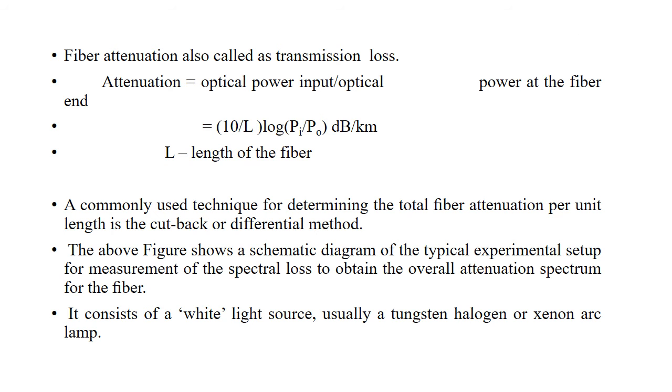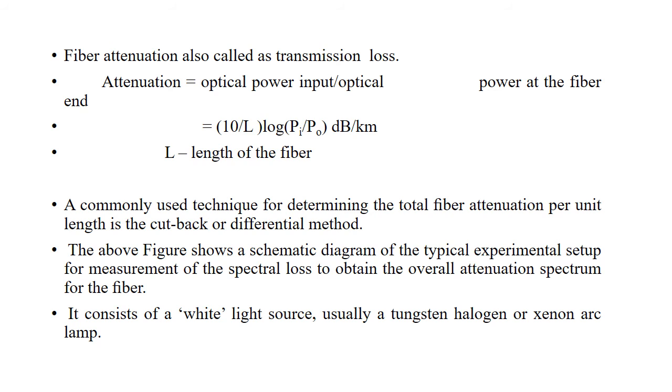The fiber attenuation is also called transmission loss, and the attenuation is equal to the optical power input divided by the optical power at the fiber end. That is, alpha = (10/L) log(Pi/Po) dB per kilometer, where L is the length of the fiber. A commonly used technique for determining the total fiber attenuation per unit length is the cutback or differential method.